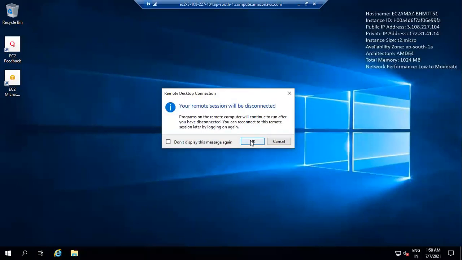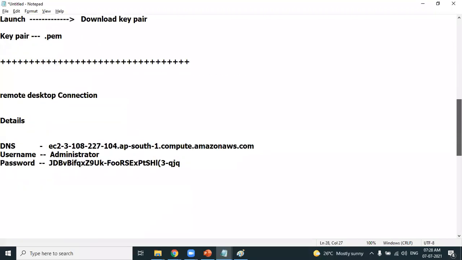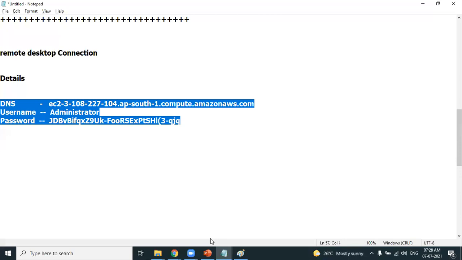Are you sure you want to disconnect the connection? Yes, you have connected, disconnected. So what are the credentials required? The credentials required are DNS name, username, and password.